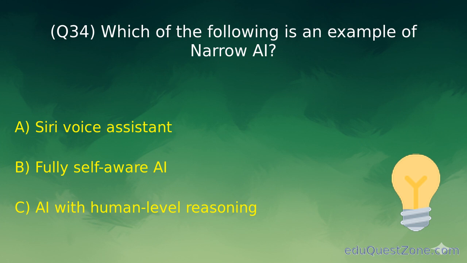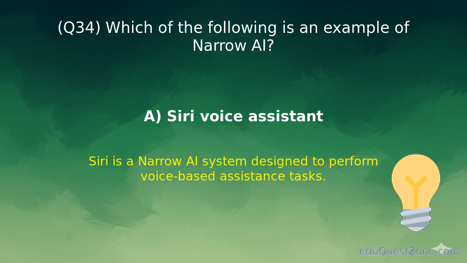Question 34. Which of the following is an example of narrow AI? Option A. Siri Voice Assistant. Siri is a narrow AI system used for voice assistance.